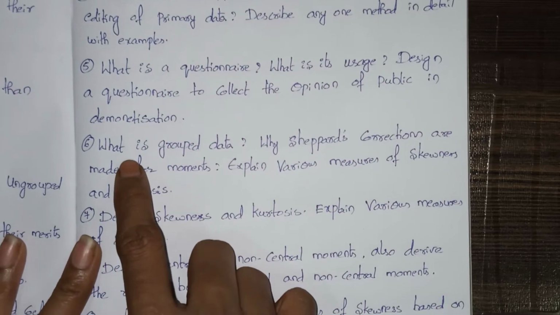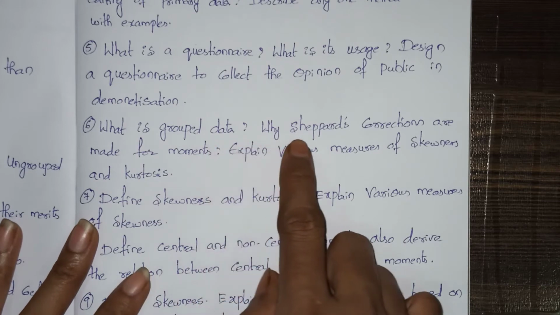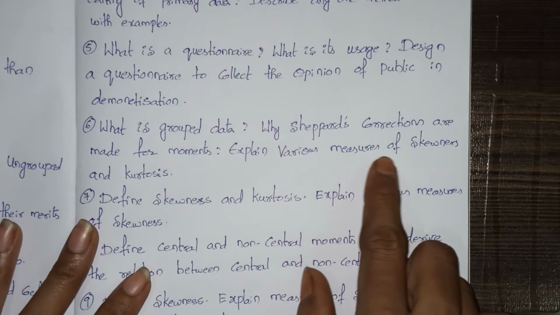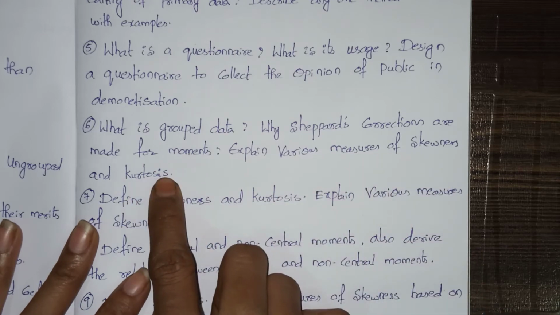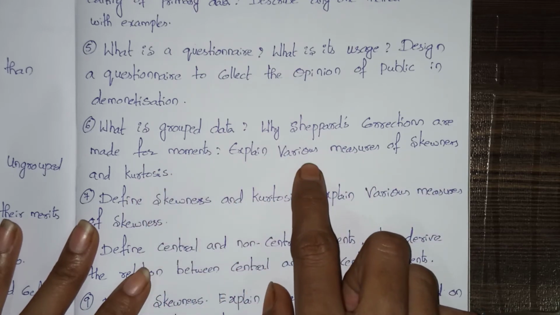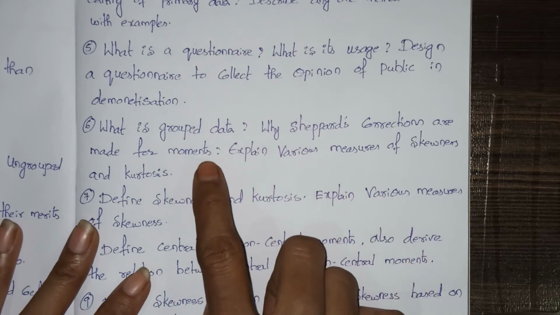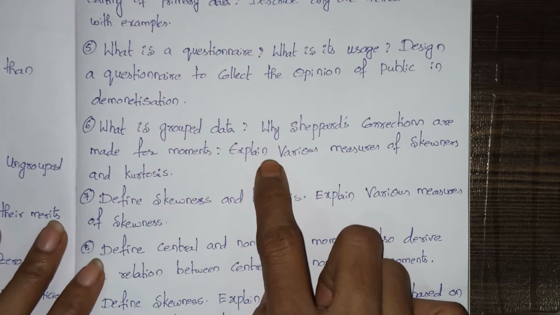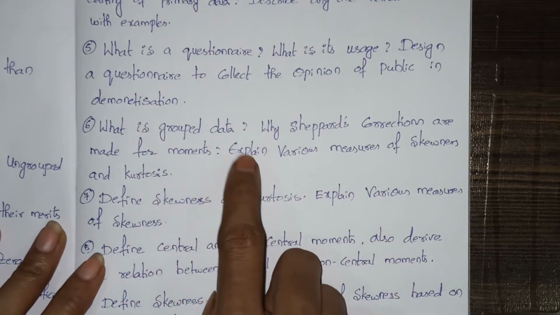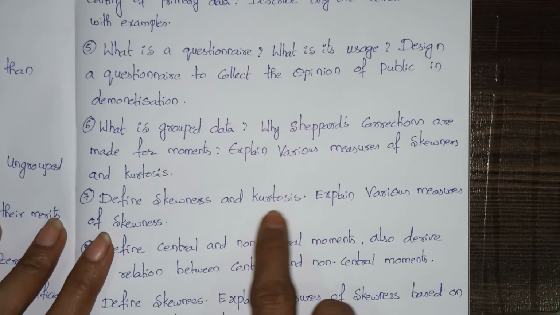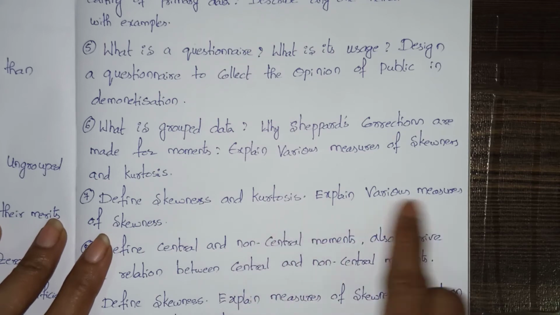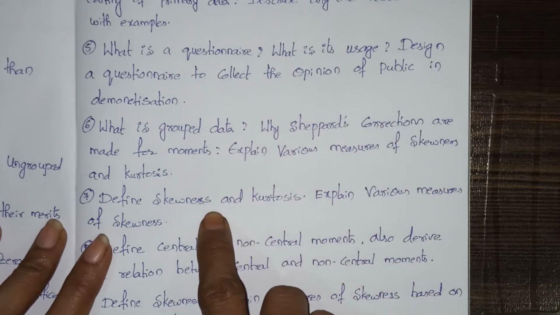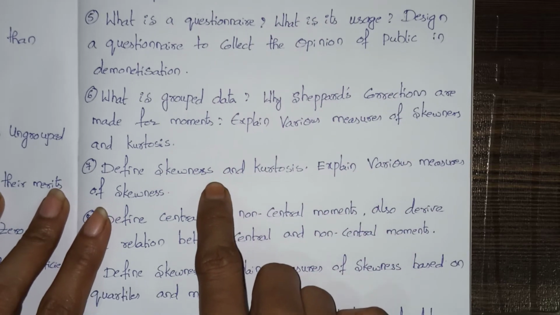Next is, what is grouped data? Why are Sheppard's corrections made for moments? Next, explain various measures of skewness and kurtosis. See, this is also very important. If the essay is missed, definitely they will ask in short, skewness and kurtosis. This question may be asked in this way also. Define skewness and kurtosis, explain various measures of skewness. In this way they might ask, or else they will ask like this if it comes to essay.